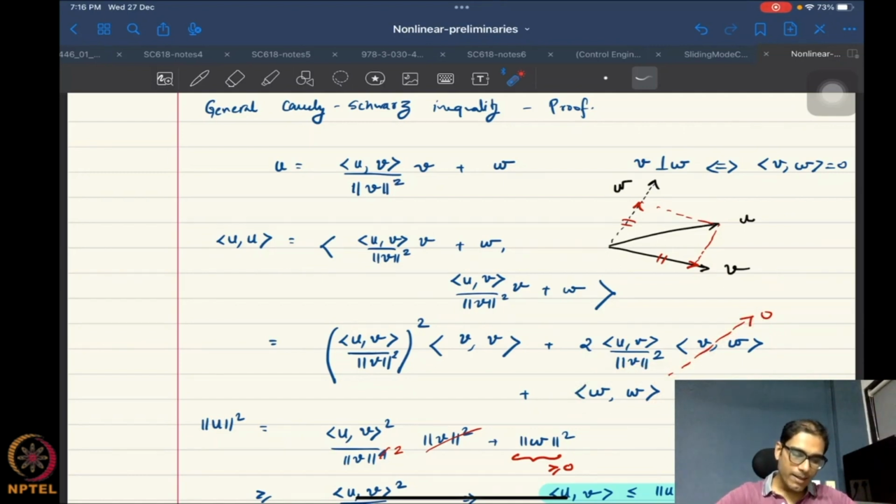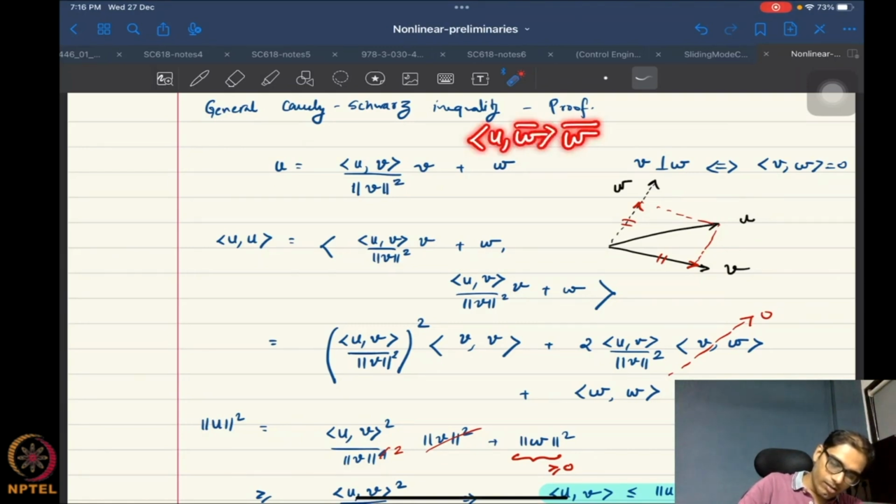Remember that I could have expanded this term very easily as well. If instead of w I use a w bar, so this would be this term, instead of w I could have simply written this term.